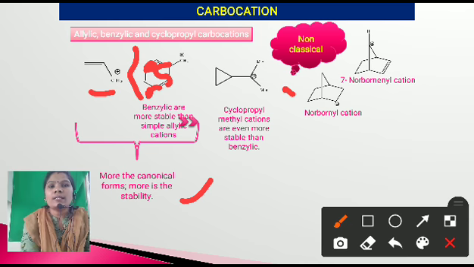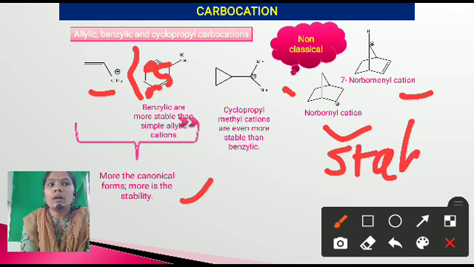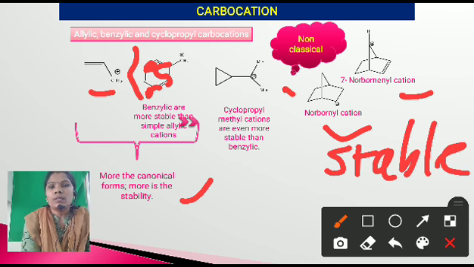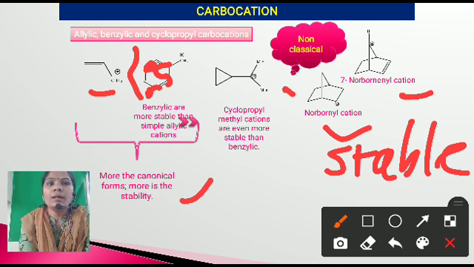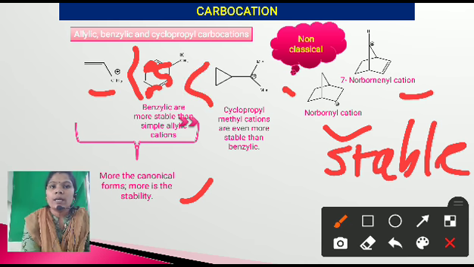This is also more stable than the benzylic carbocation. And here are some other examples, the norbornyl carbocation and 7-norbornyl carbocation, which are non-classical examples of carbocations. These also have stable structures. You know just the structure of this carbocation and its stability. Both of these are stable carbocations. Most important here is that as the canonical structures increase, the stability of the carbocation increases, and that's why benzylic carbocation is more stable than allylic carbocation, and cyclopropenyl methyl cation is more stable than the benzylic carbocation.